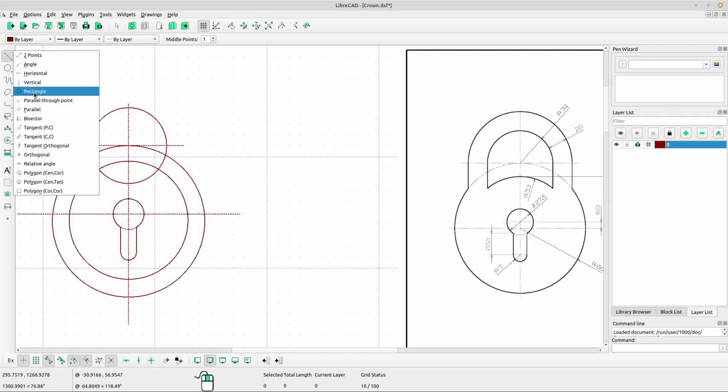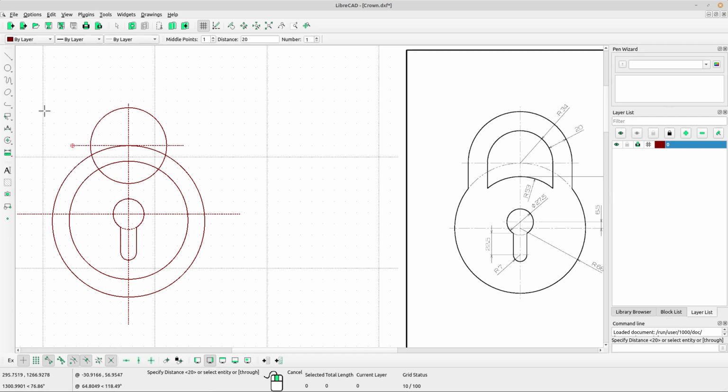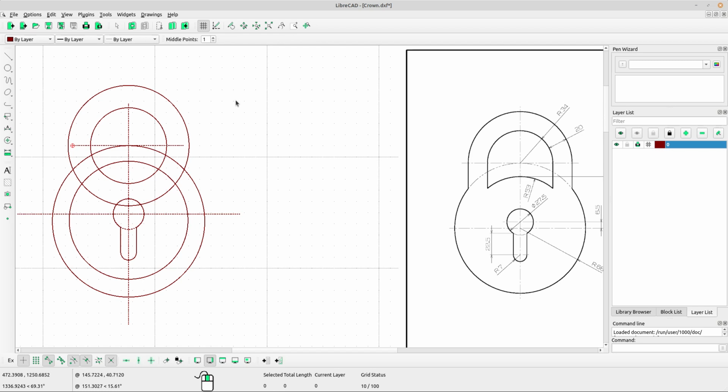Use parallel line, select parallel line tool and type the distance 20 and number 1, middle points 1. Left click near the circle like this. Okay, right click to escape.